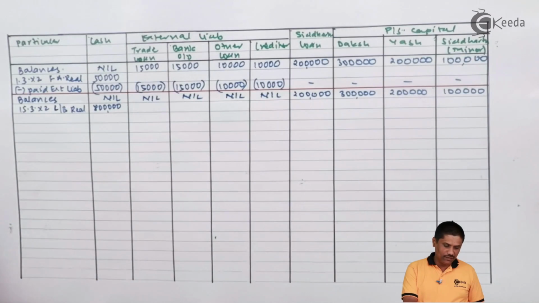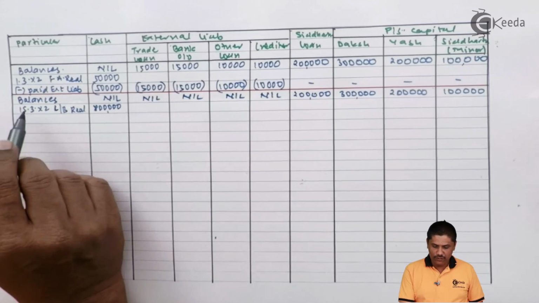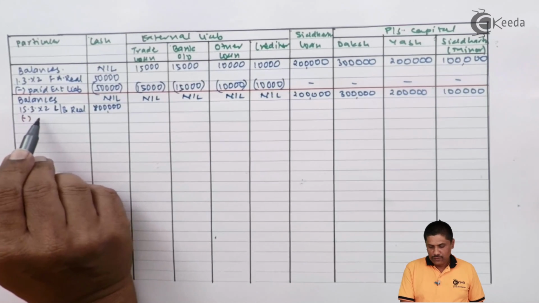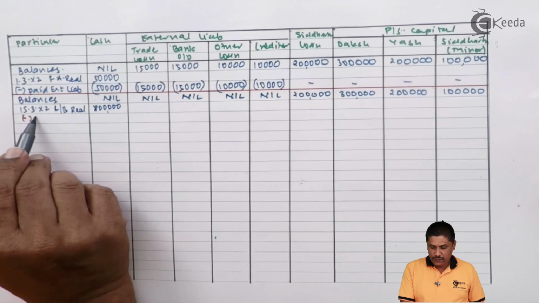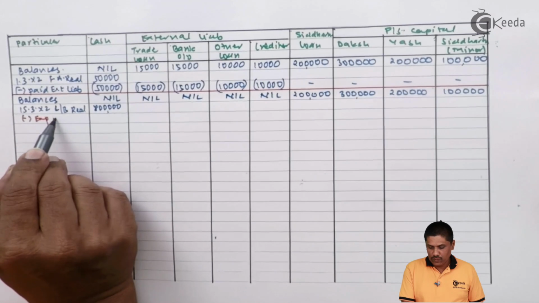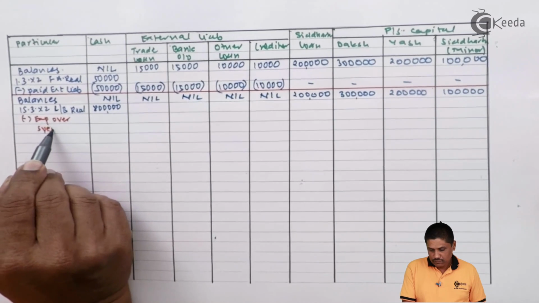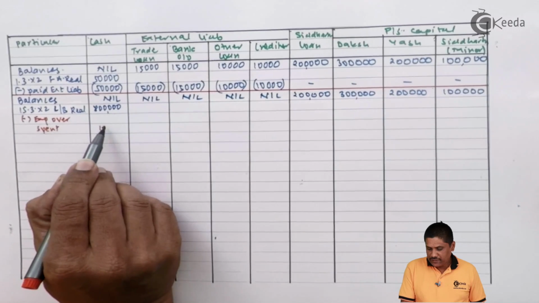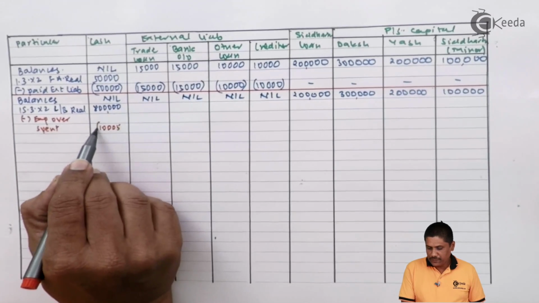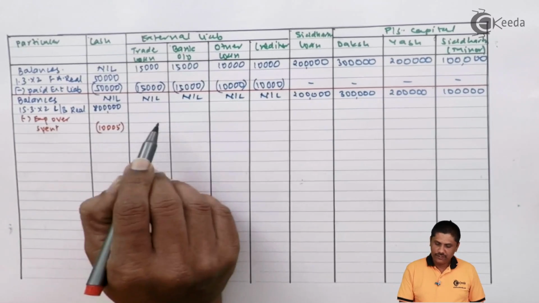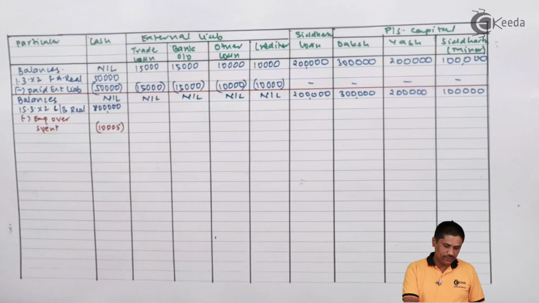So I am writing in red colour particularly for this. Expenses overspent. So can't I say 10,005 is overspent? Right? So this much cash gets reduced.